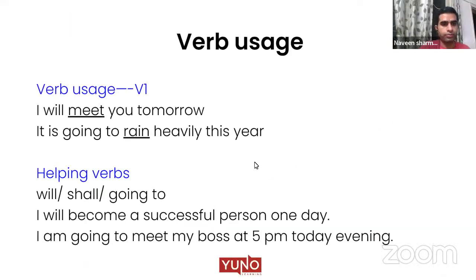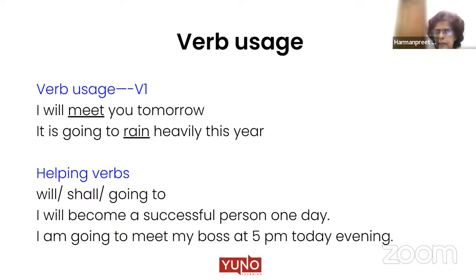Okay. Right, ma'am. So very simple thing. Today we do future tense in lots of detail. We talk about the utility of future tense and the various variants that we use in future tense. So first of all, we talk about the simplest variant of future tense, and that is simple future. So if I were to ask you, which form of verb do we use in simple future?